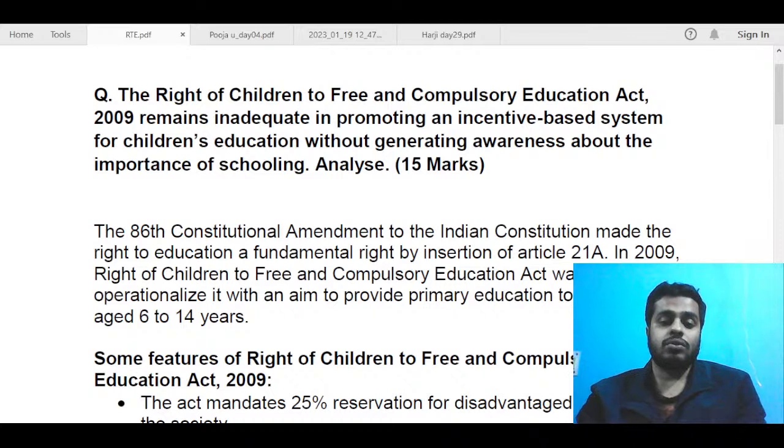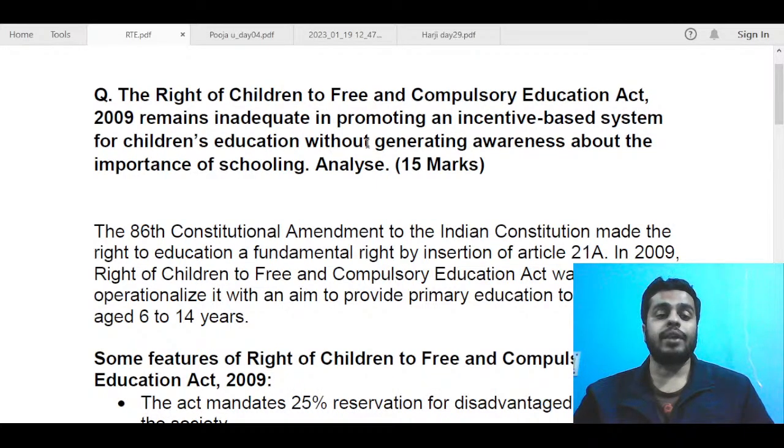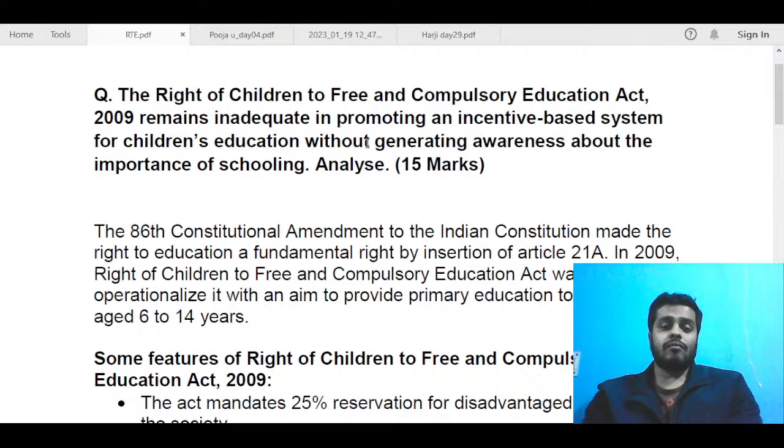So today we will be talking about a question given in the morning that was from the GS2 paper of UPSC 2022 only, and it was a decent enough question of 15 marks, and I think most of you have written it nicely. I have checked most of the copies in the Telegram group, and I think some pretty good answers are there. Also, the peer reviews that you are doing are pretty good.